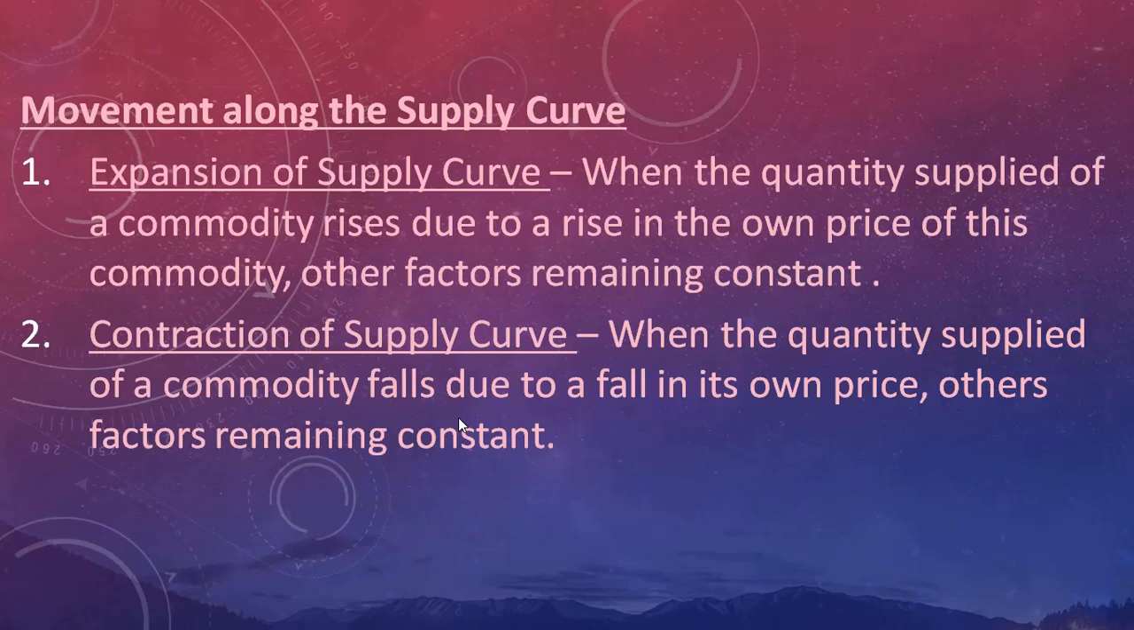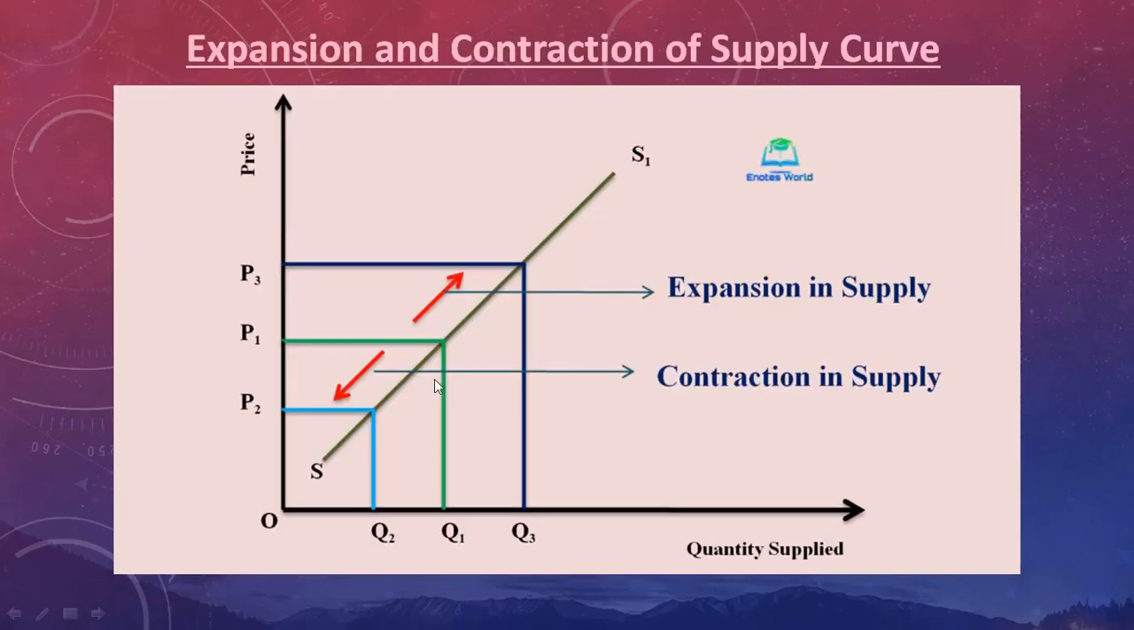Remember, in this type of movement, other factors will remain constant, but price will be active. Let's assume that P1 is the initial price and Q1 is the initial quantity supplied. With an increase in price from P1 to P3, quantity supplied will also increase from Q1 to Q3. So here you can see that there is expansion in the supply, which means there is an upward movement.